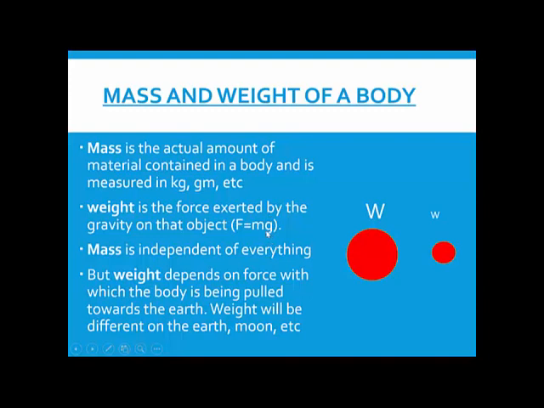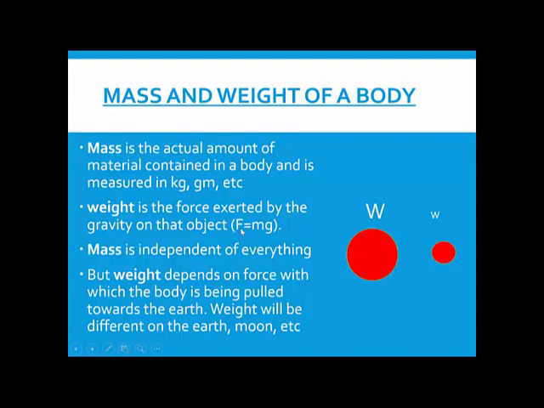How? As long as you are on Earth, the acceleration due to gravity is going to be 9.8. But when you go on a smaller planet, or a satellite like the moon, the acceleration due to gravity is going to be much lesser as compared to Earth.